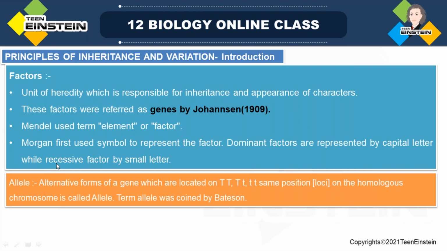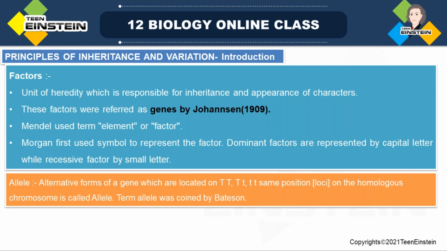Next is allele. Allele means alternative forms of a gene which are located in the same position on the homologous chromosome.